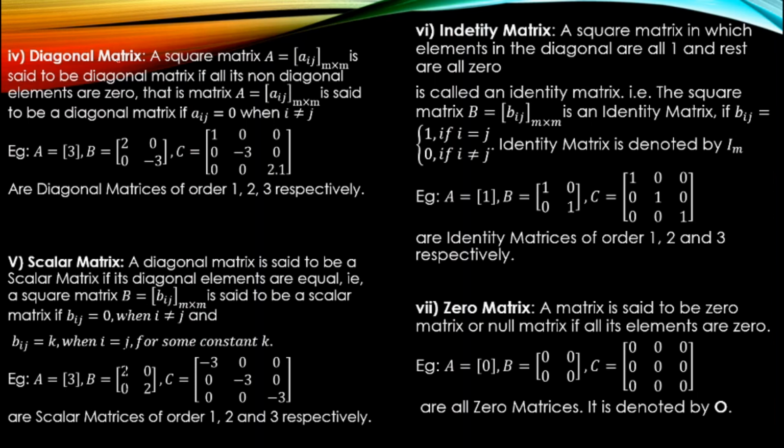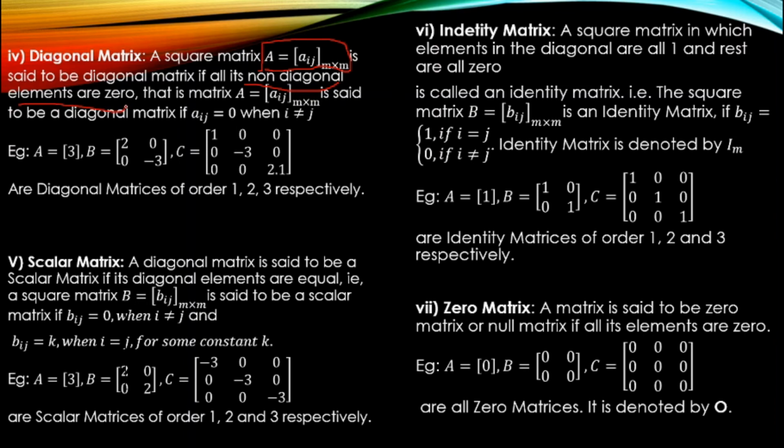Diagonal matrix. A square matrix A equal to Aij m by m. Now this is clear to everyone, right? How to represent a matrix in a general form. It is said to be a diagonal matrix if all its non-diagonal elements are 0. For this you have to know what a diagonal is.